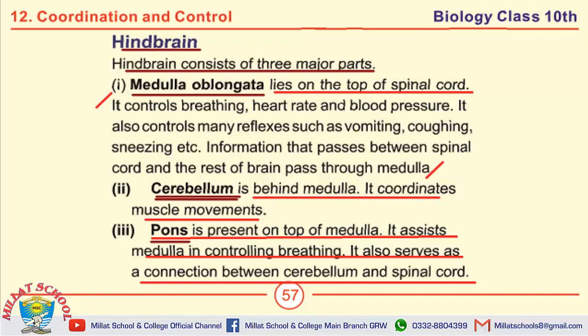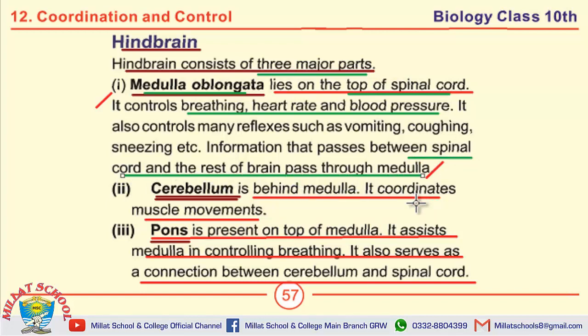Moving towards the MCQs, there are major three parts of hindbrain. Which part is located at the top of spinal cord? Medulla oblongata of hindbrain. Breathing, heart rate and blood pressure are controlled by medulla oblongata. Information that passes between spinal cord and the rest of brain passes through medulla.